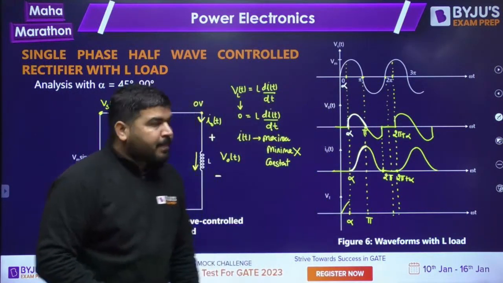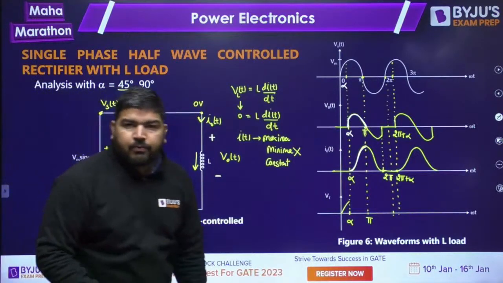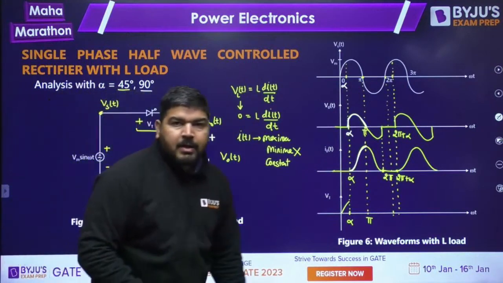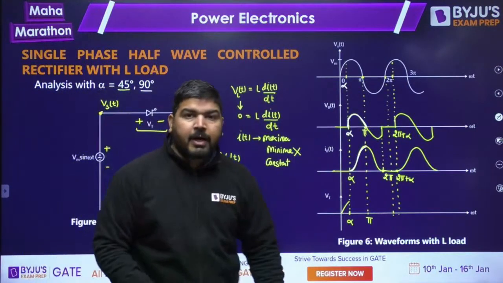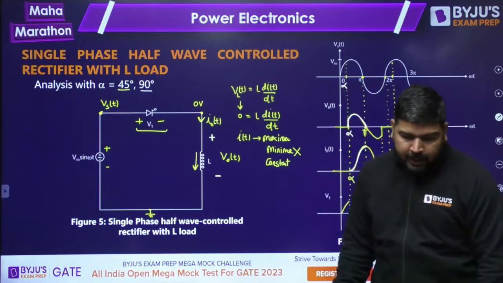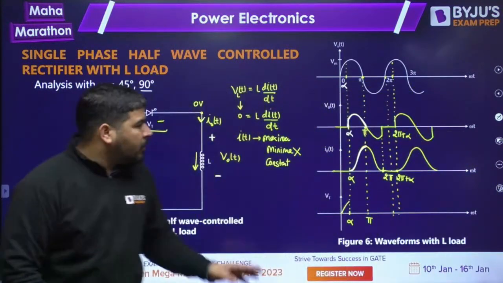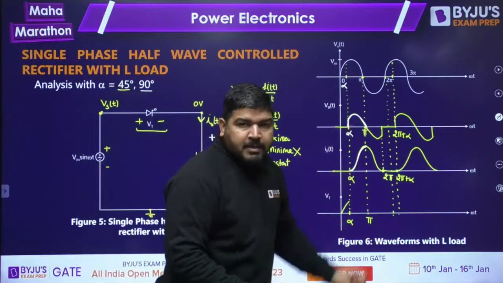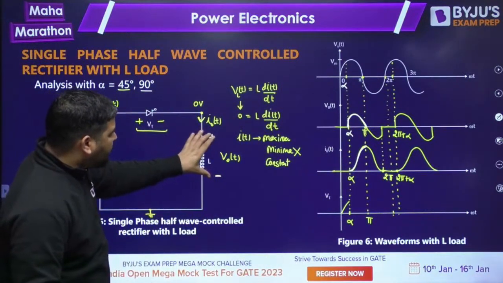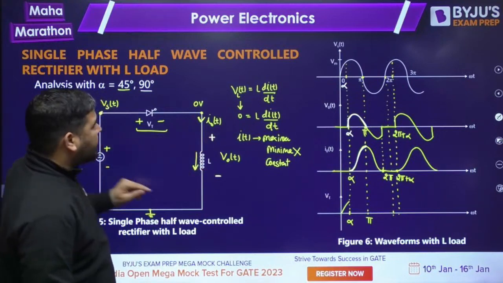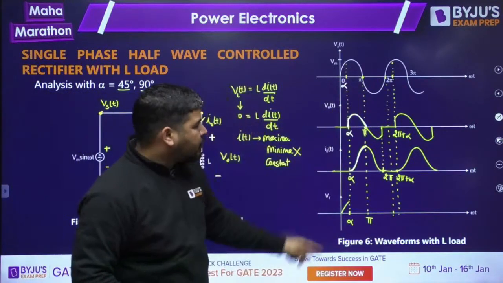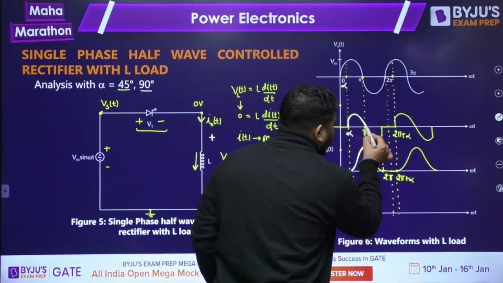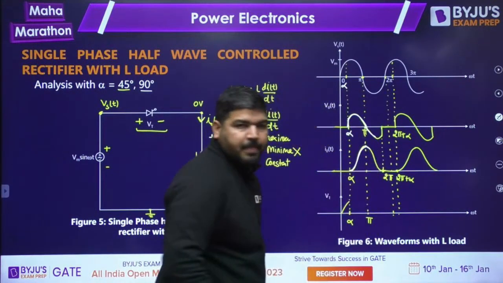We know that now the thyristor will not turn off because the inductor has developed some current. Since the inductor has developed some current, it will not let the thyristor turn off. So the thyristor will still conduct. If the thyristor is still conducting, then the output voltage will remain the same as the supply voltage. And since the supply voltage is negative, the output voltage will also go negative. If the output voltage is going negative, then the current will start decreasing.